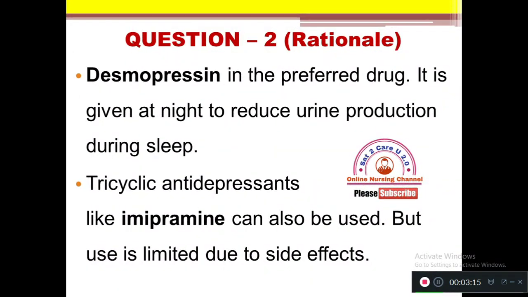The rationale: desmopressin is the preferred drug. It is given at night to reduce urine production during sleep. Tricyclic antidepressants like imipramine can also be used, but the use is limited because of the side effects. Hence, we prefer desmopressin as the first preferred choice of drug in treatment of nocturnal enuresis.